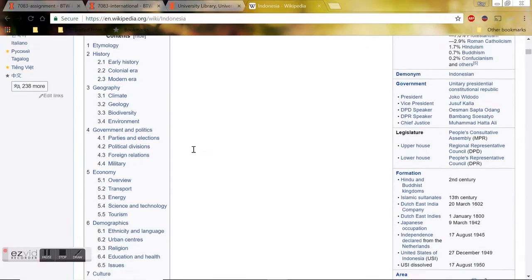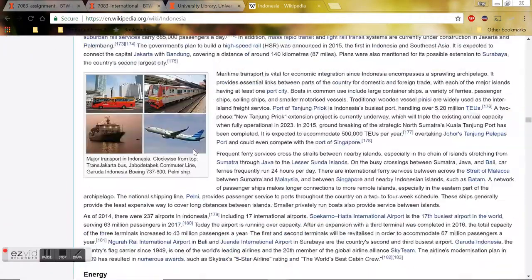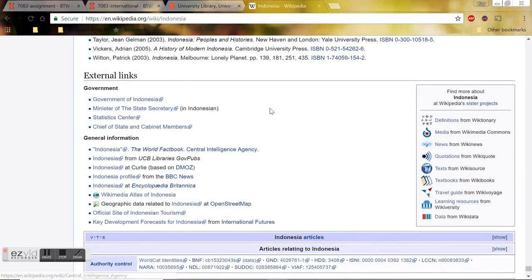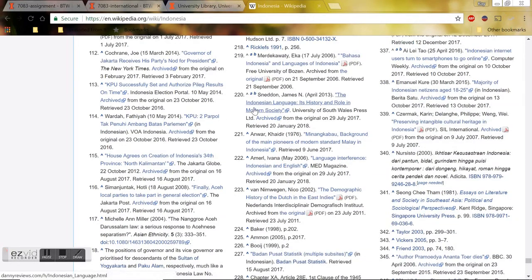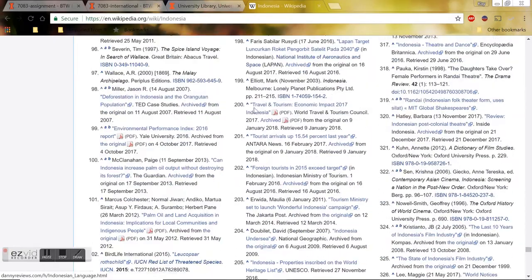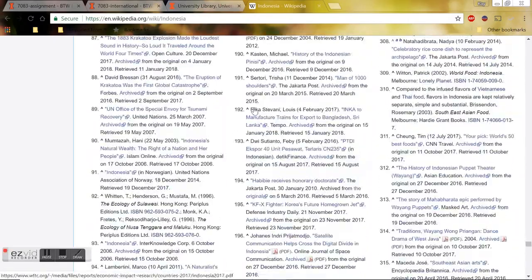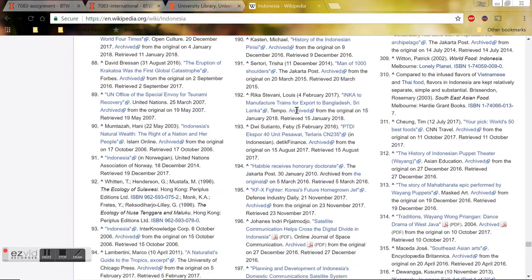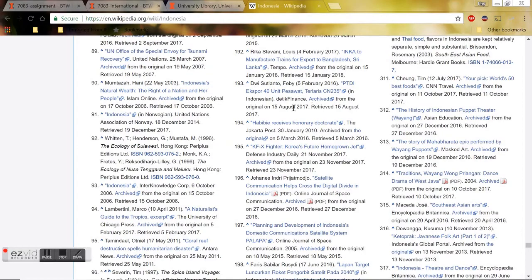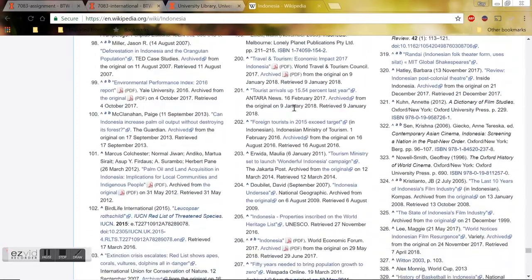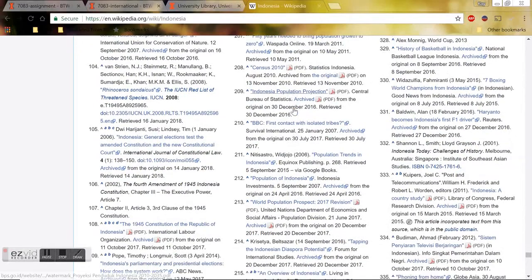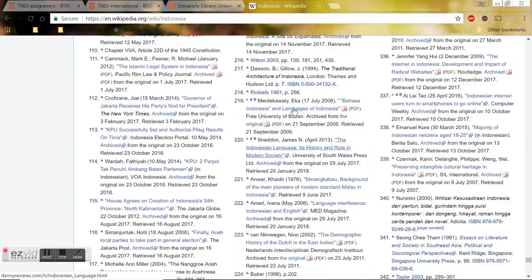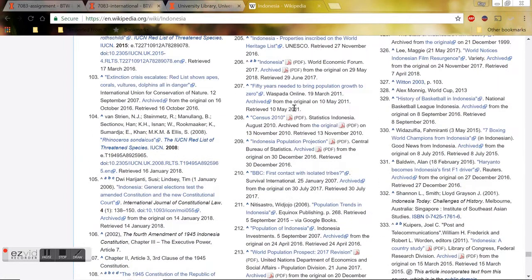However, you can use Wikipedia to locate more reliable sources. So for example, I could come down here and find all of its references. And if I find useful information as I'm reading the Wikipedia page, I can come down here and try to find the original source of that information. And the original source is what I would want to use as my research. Okay, so while Wikipedia is not good to use as an actual source for your report, it is an okay place to start just to give you ideas and maybe to find reliable sources.